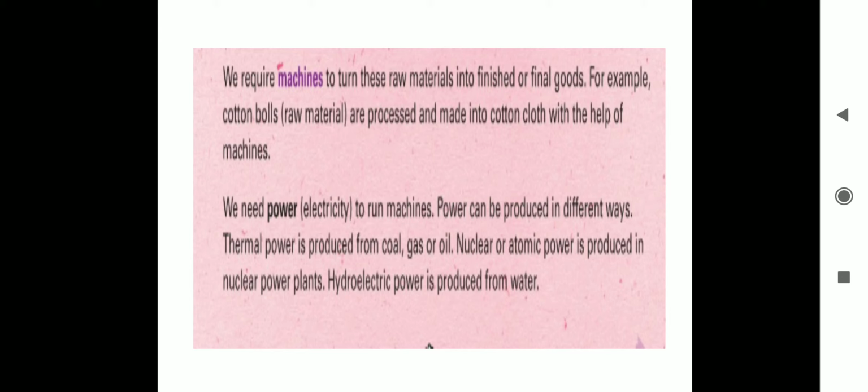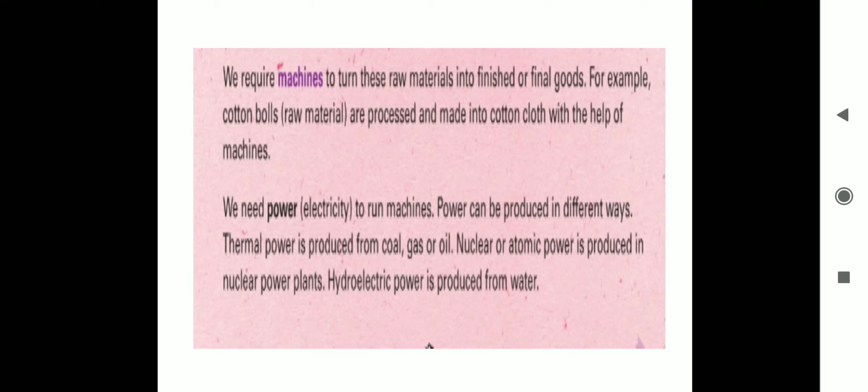Power can be produced in different ways. Thermal power is produced from coal. I repeat, thermal power is produced from coal, gas, or oil. These are all used to produce thermal power. Now, nuclear or atomic power is produced in nuclear power plants. Hydroelectric power is produced from water. Do you remember about hydroelectricity? When water falls from a great height, electricity is produced. This electricity is called hydroelectricity because it is connected with water.